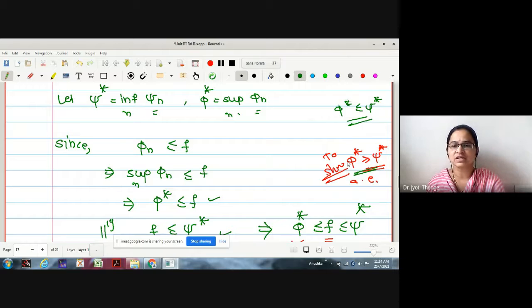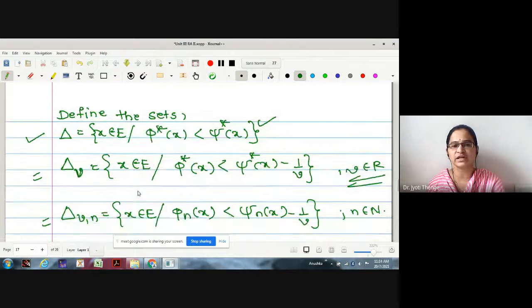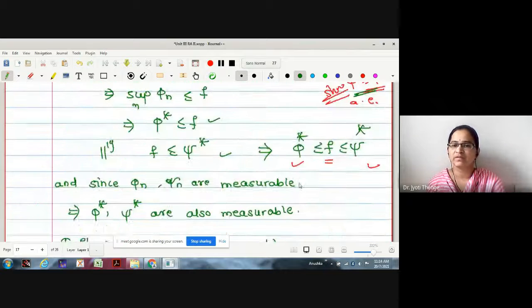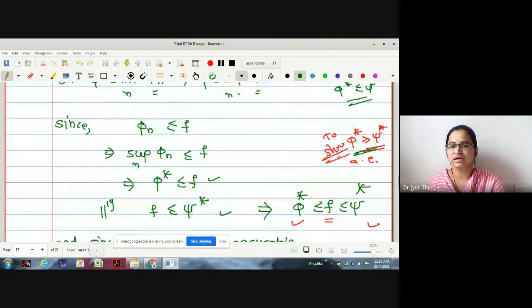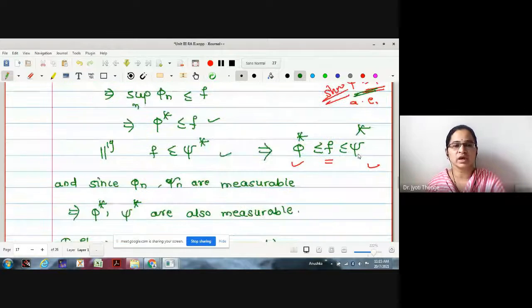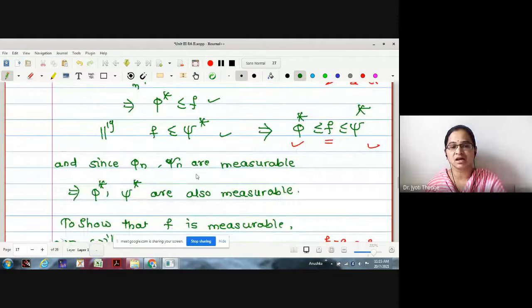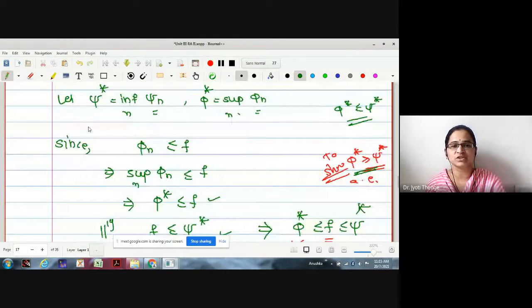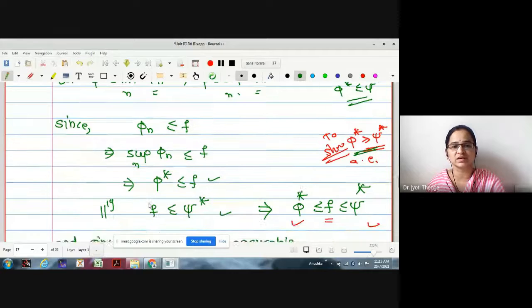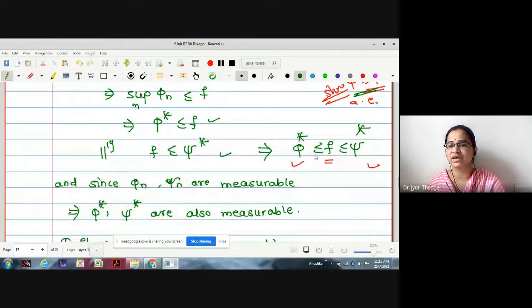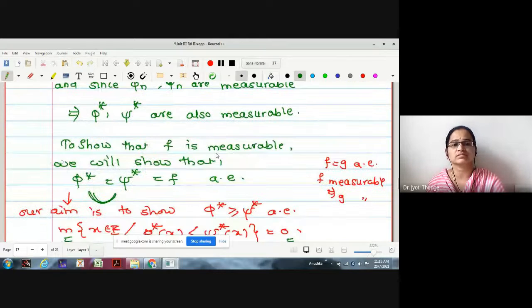To show this, our aim is to consider the set of the type phi star less than psi star, that is, the collection of elements such that phi star is less than psi star, and to show that the measure of that set is 0. Here phi star and psi star are measurable functions, because the psi n and phi n are measurable, and we have the inequality phi star less than or equal to f less than or equal to psi star.